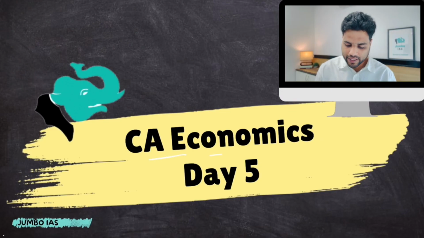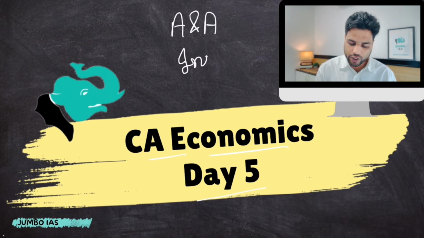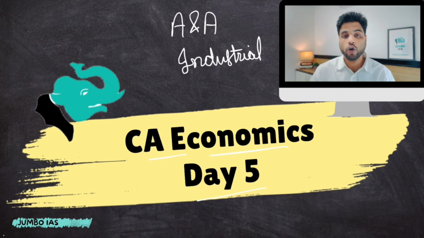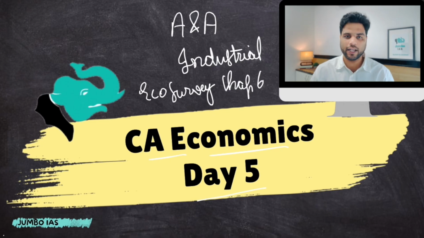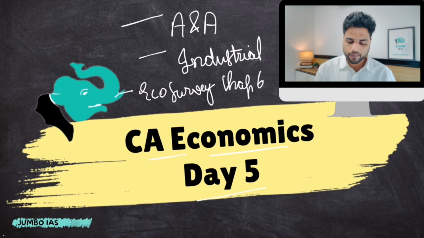As I've mentioned before, today's targets were agriculture related current affairs and industry related current affairs. So without further ado, let's straight away dive into the lecture. Current affairs economics day number 5, and the targets are agriculture and allied activities and the industrial sector. And as you all know, the Economic Survey is also an important document as far as current affairs are concerned. So today's targets also included Economic Survey chapter 6, which is related to the agriculture sector.